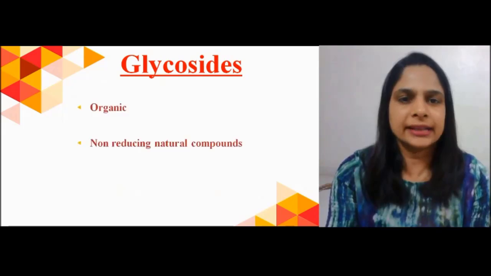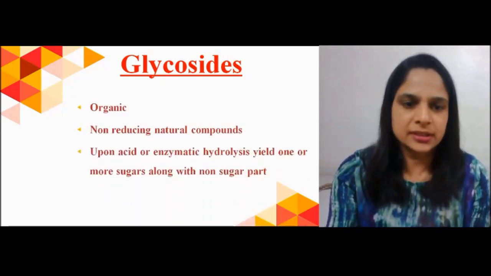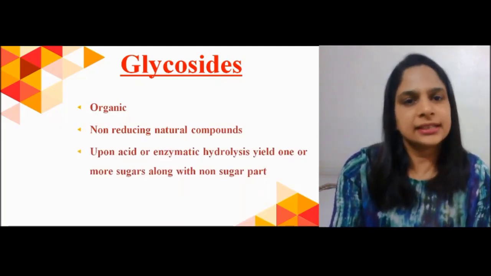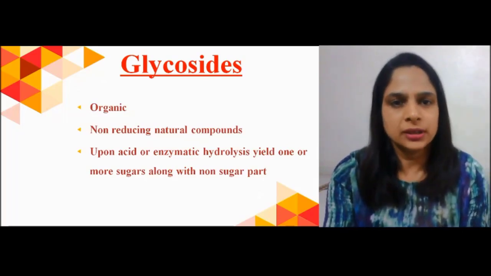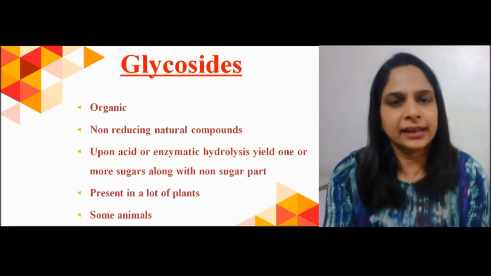Glycosides are organic substances. They are non-reducing natural compounds. Upon acid or enzymatic hydrolysis, they yield one or more sugar molecules along with a non-sugar part. They are present in a lot of plants and certain animals.